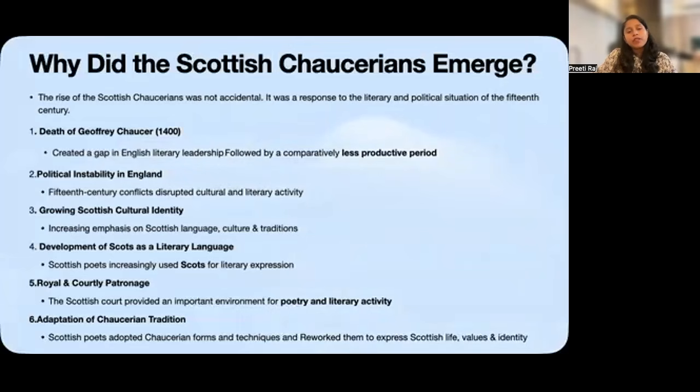The first important factor was the death of Geoffrey Chaucer in 1400. Chaucer had been the dominant literary figure for his generation. After his death, English literature entered a comparatively less productive period.